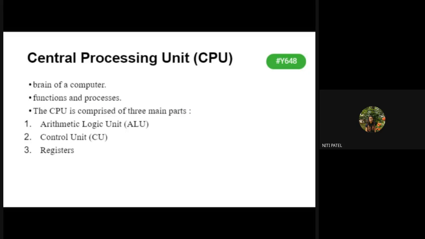Then we had seen the second component of your computer system, which is the CPU, which stands for Central Processing Unit. We had also seen why we call it a unit, because it consists of many subcomponents. What are those subcomponents? First is the ALU, which stands for Arithmetic and Logic Unit. Then the second component is the CU, which is nothing but the control unit. Then the third component is the register. We had also seen the function of each and every individual unit.